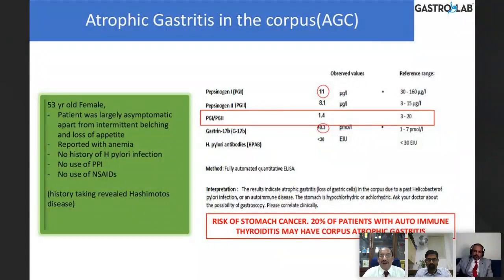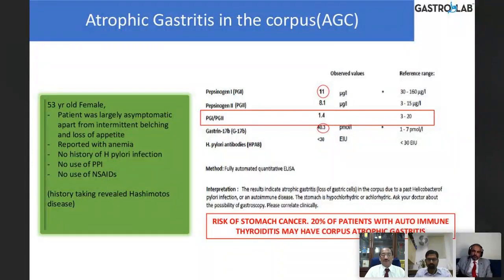So this lady had a low pepsinogen 1; pepsinogen 2 was normal, 1 was low, and the PG1/PG2 ratio was low. Gastrin levels were high, and the H. pylori antibody is negative. So there is an atrophy of the corpus mucosa. That's why pepsinogen 1 is low. That means the chief cells in the corpus are unable to produce pepsinogen because of the atrophy